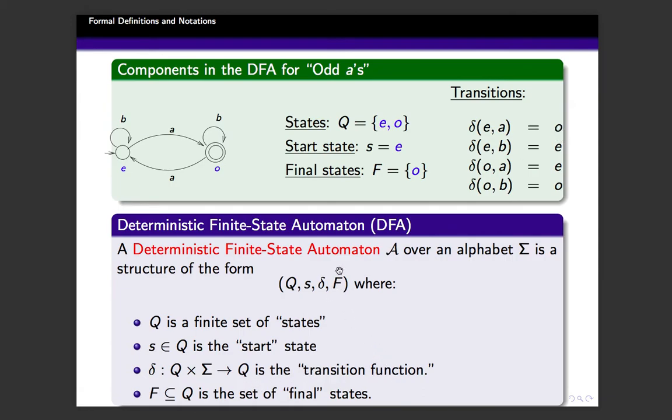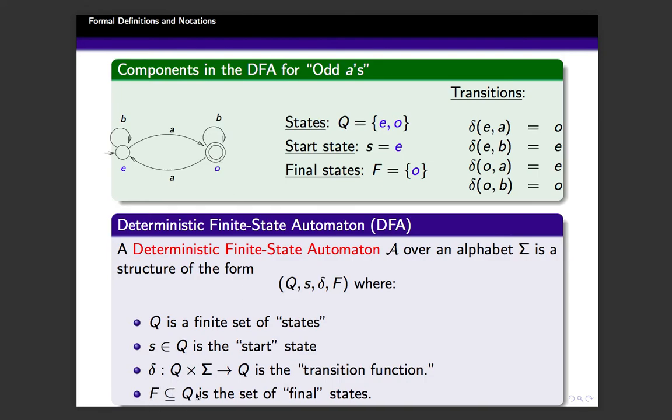And the last component is a subset of Q, that is a subset of states known as the set of final states. Okay, if you recall the substring automaton or the automaton for not containing certain substrings, there are one or more final states. In this example, only one, but in general, there could be a number of final states.